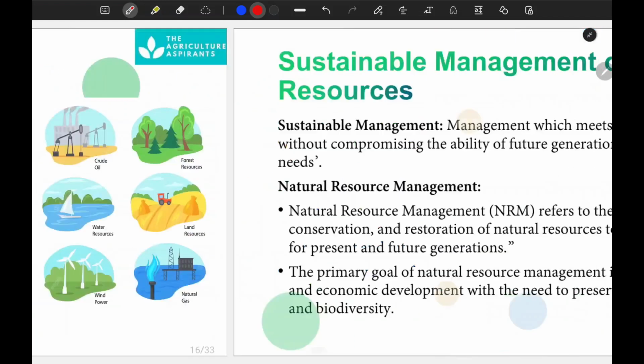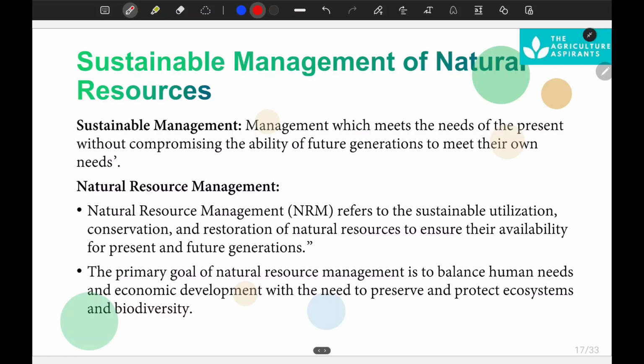So let's move to another topic: sustainable management of natural resources. First of all, we need to understand what sustainable management is. I hope you know about it, but I will discuss it here. It is management which meets the demand of the present without compromising the ability of future generations to meet their own needs.